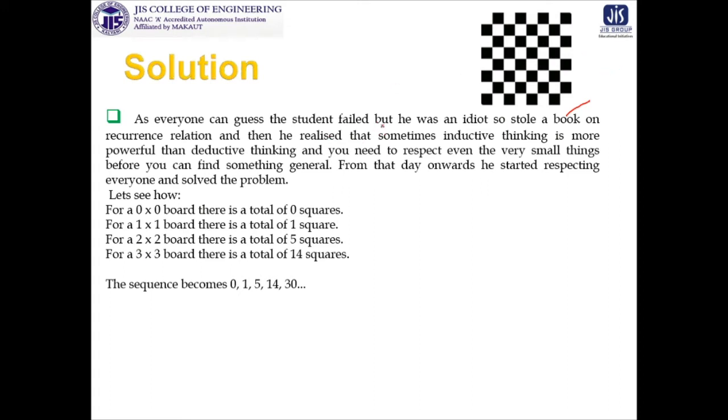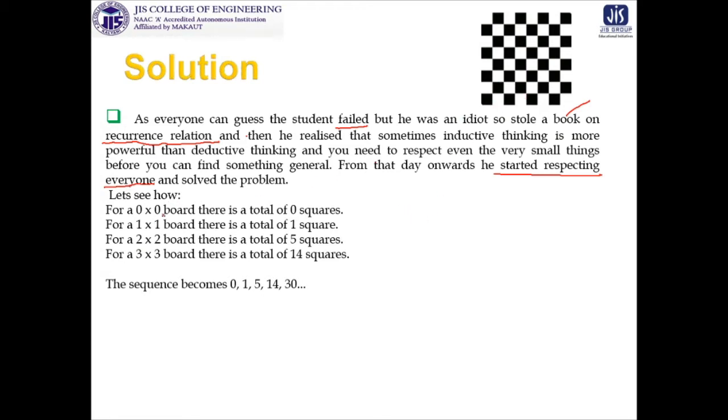There is a continuation of this story that everyone guesses: the student failed, but the student has taken one book of recurrence relations. You are thinking, sir, this is the recurrence relation, the module, but don't insert your mind into this. Before that, think about how the student started respecting everyone, because he has started doing the calculation in this pattern.